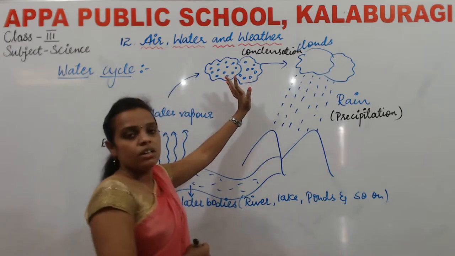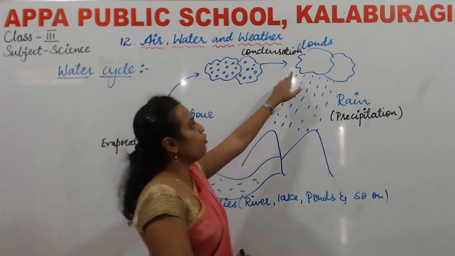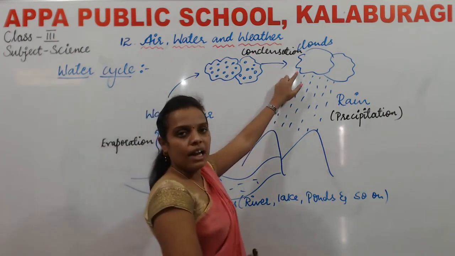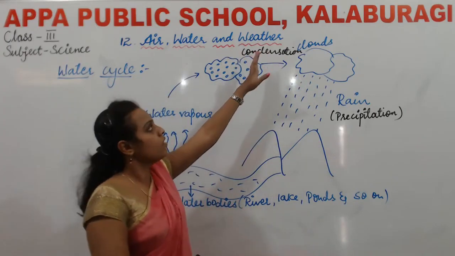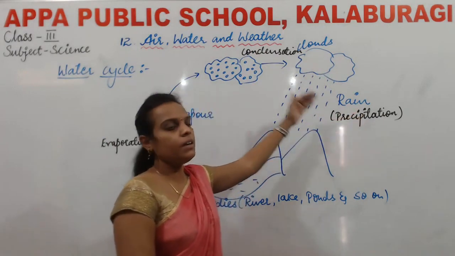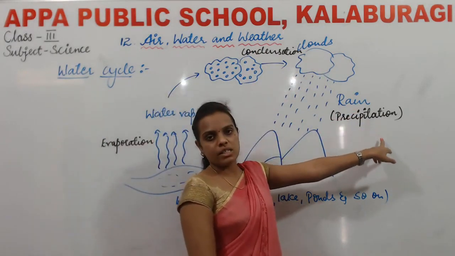Then these tiny droplets of water join together to form clouds. So that process is called condensation. Then when these clouds become too heavy, they fall as rain. So that process is called precipitation.